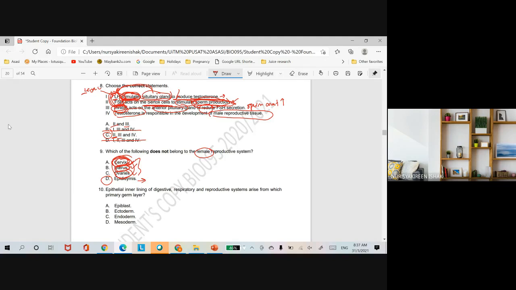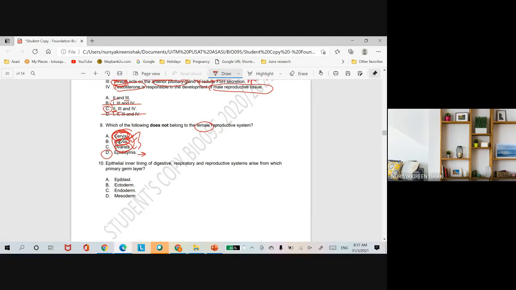So for the last part, it says here epithelial inner lining of digestive, respiratory and reproductive system arise from which of the primary germ layer? So this is, as I mentioned, in the gastrulation stage of embryonic development, where the blastocyst develops the 3 germ layers.